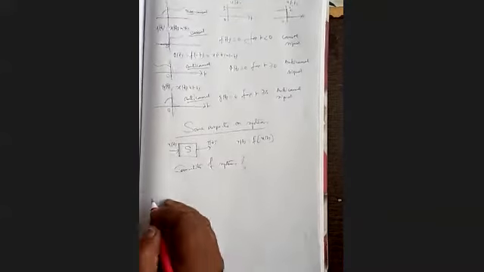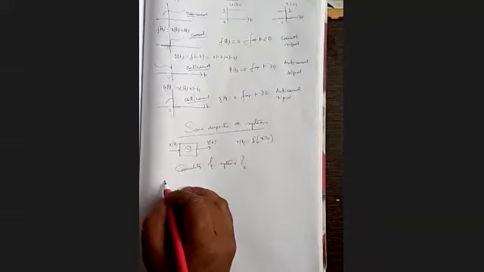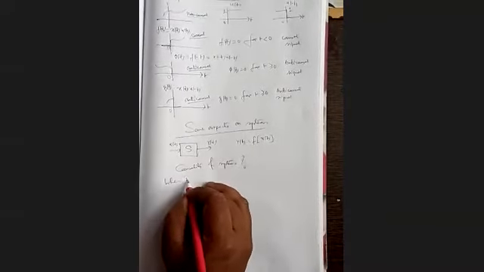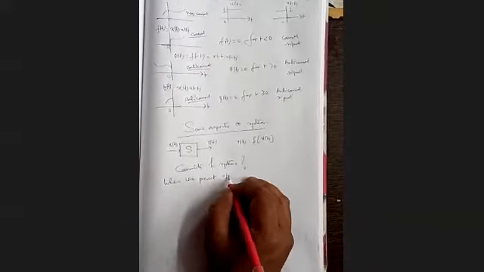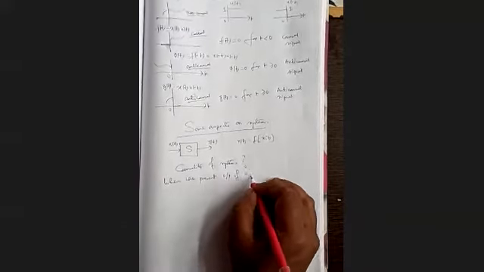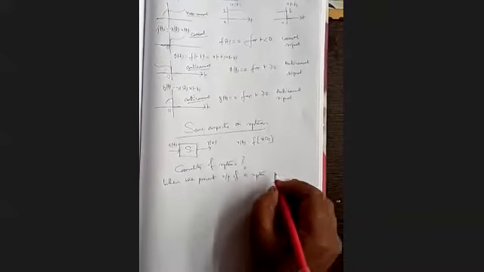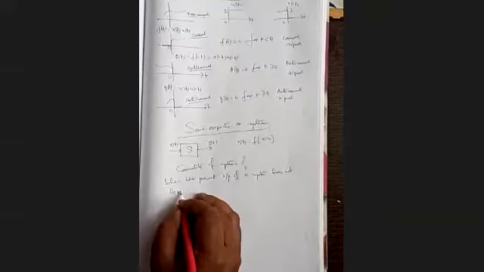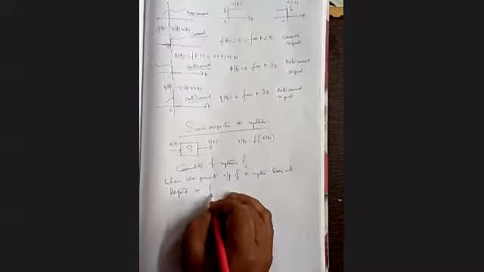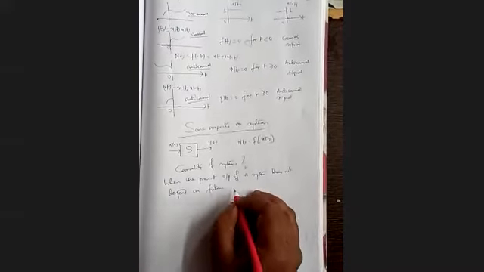One definition is that when the present output of a system does not depend on future input.